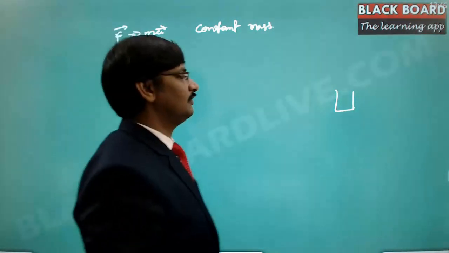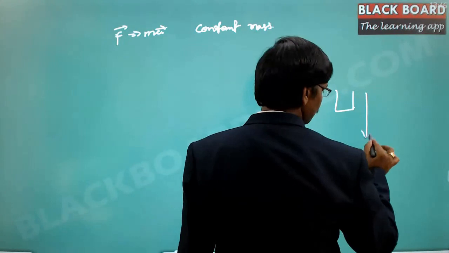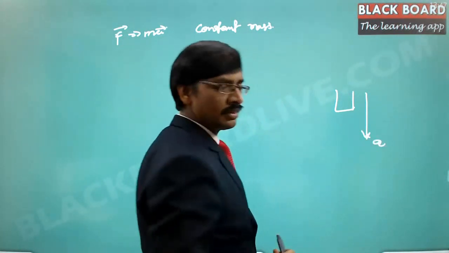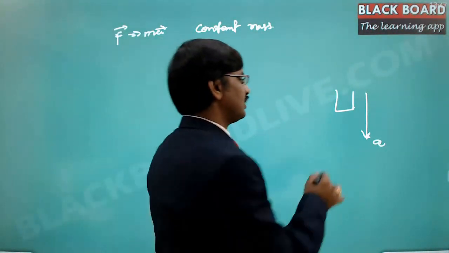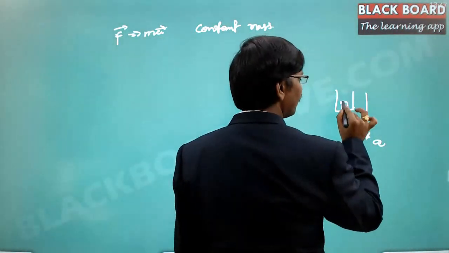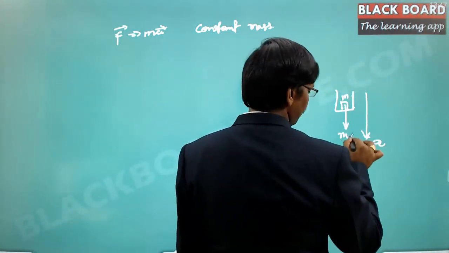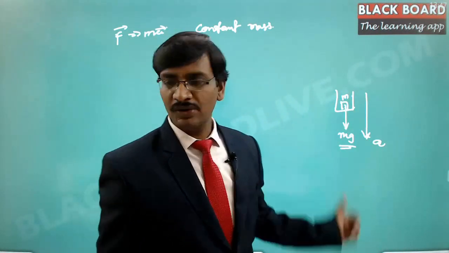So when we switch on the lift, let us say it is going down with an acceleration of A, right? The lift is going down with an acceleration of A. Now I am standing in the lift and I have a mass of M. Obviously the M into G, which is my weight, is going to be acting downwards, and the lift is also going downwards.